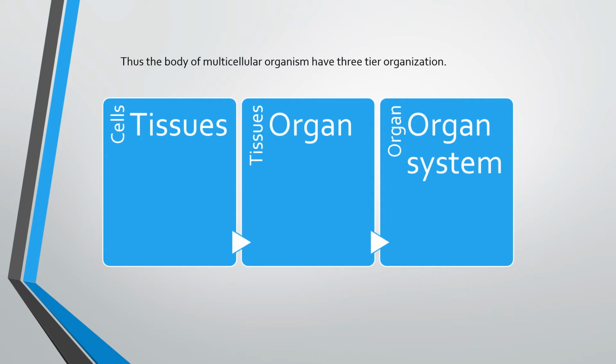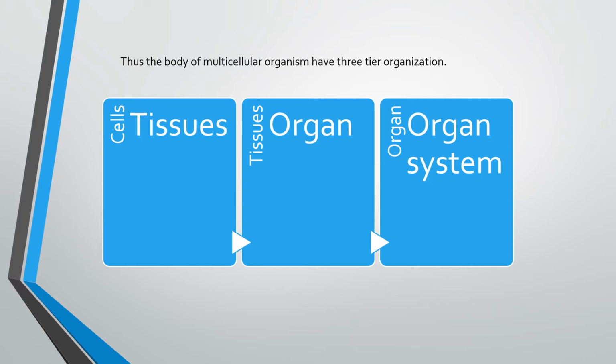Like our digestive system: it has many organs together, and they make one system, and the work of that system is digestion. Like this, we have the breathing system. In our breathing system, we have different organs, and we do breathing with it. So this is one system.